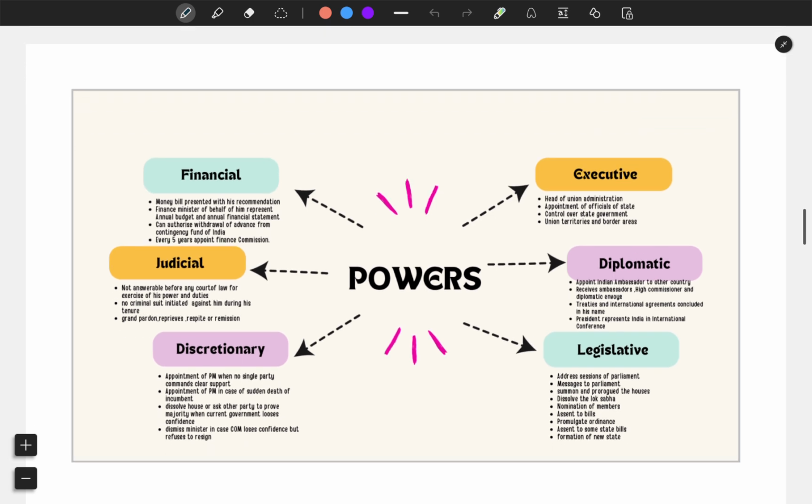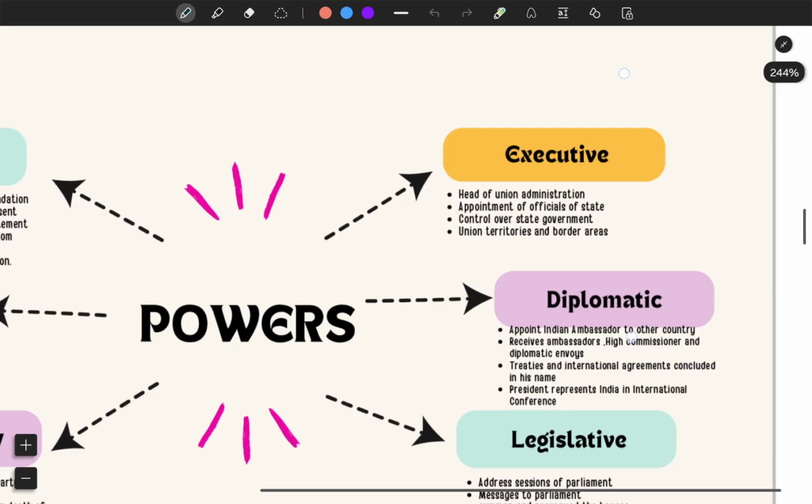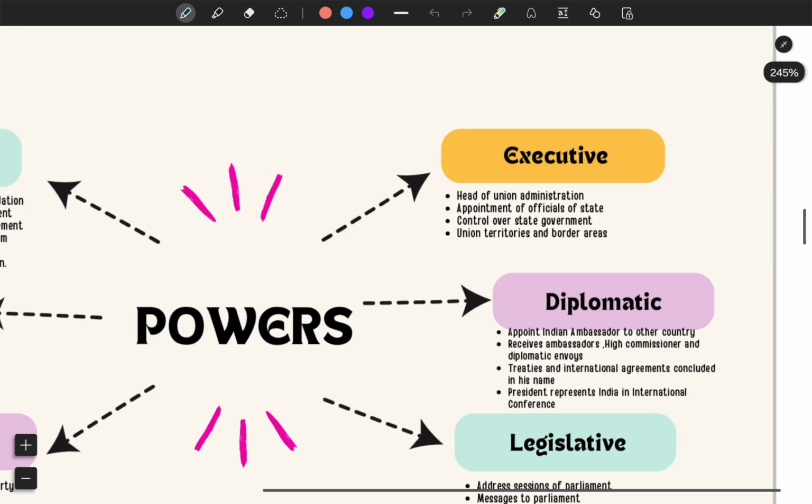Moving forward, we are going to study now the different powers of the president. The different powers are executive, legislative, financial, judicial, discretionary, diplomatic. Let's see one by one. What do the executive powers of president look like? First, he is the head of the union administration, who appoints the prime minister and council of ministers under his name.